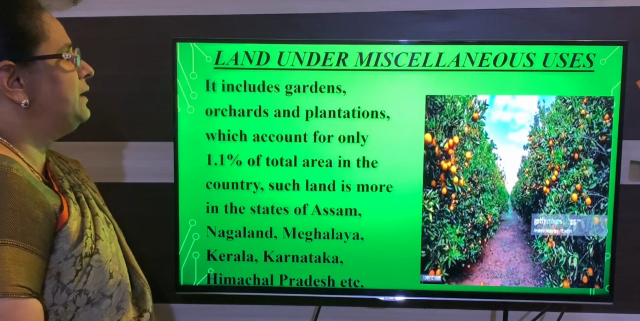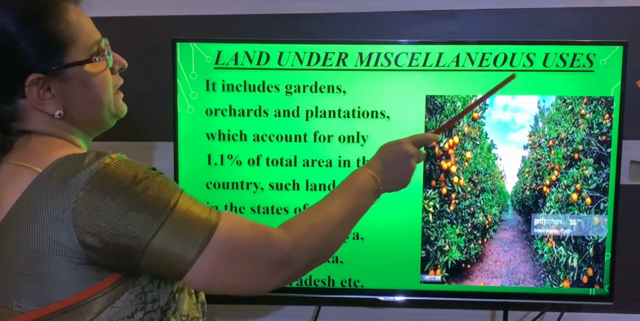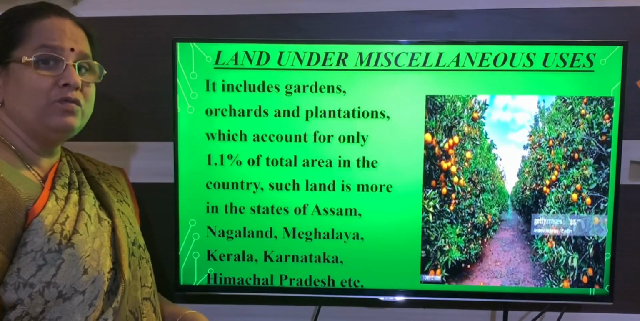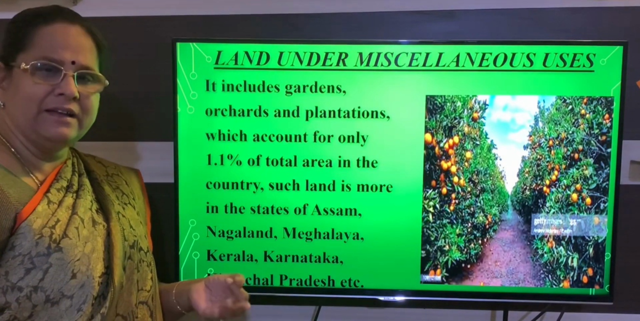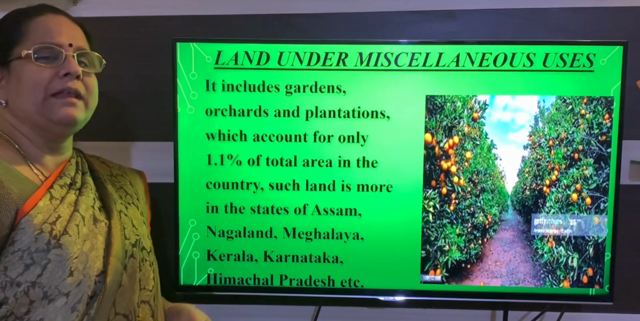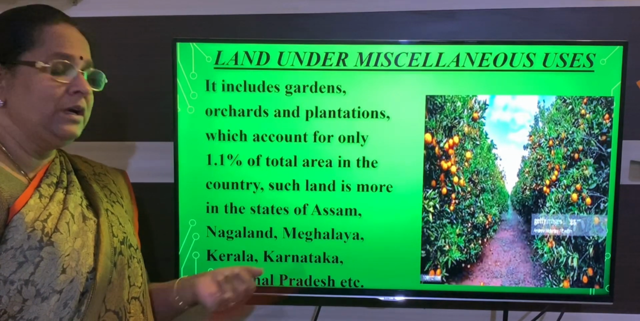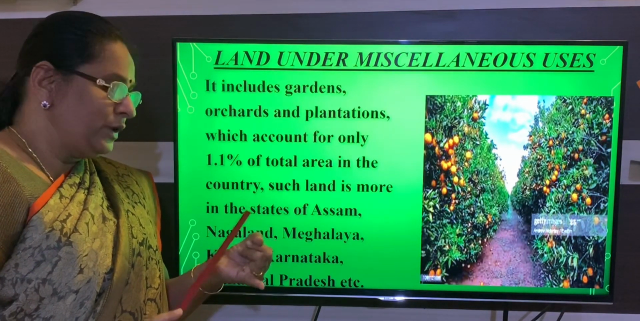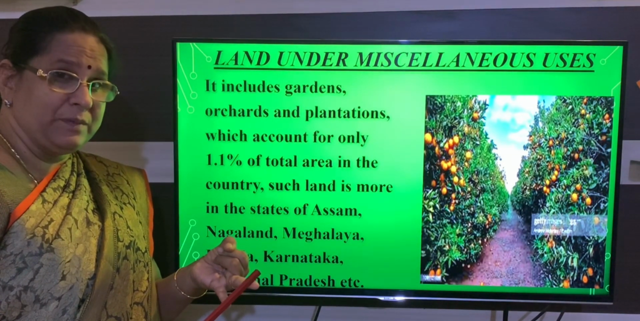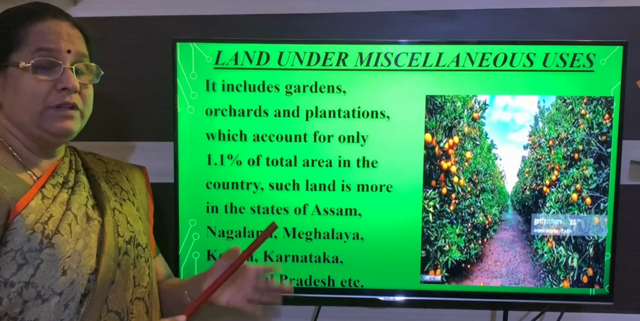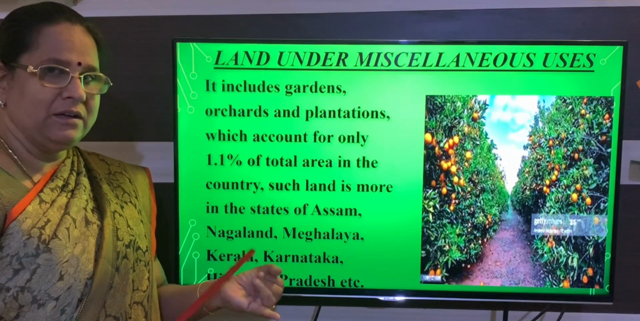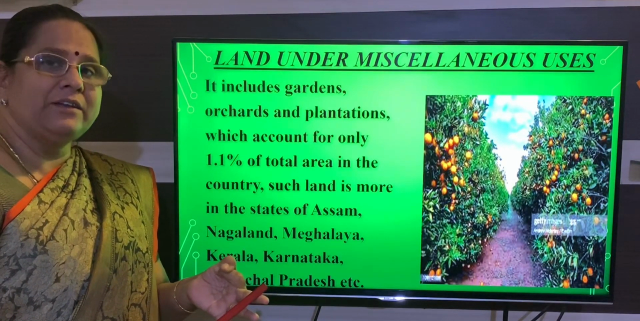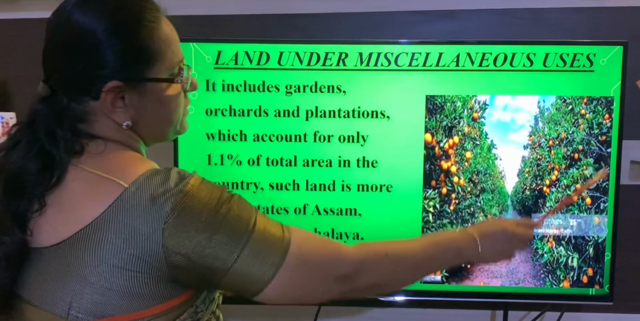And next we will learn about land under miscellaneous uses. That is, it is used for purposes other than cultivation, construction, grassland or wasteland. It may be used for garden purpose, growing plantation, a single crop, or orchard. For these purposes the land is used. So it is used for garden, orchard and plantation. So you can see here an orchard.